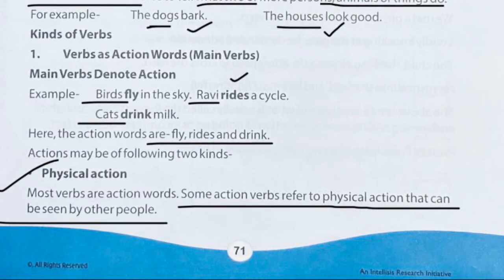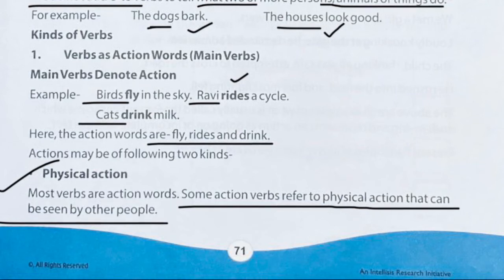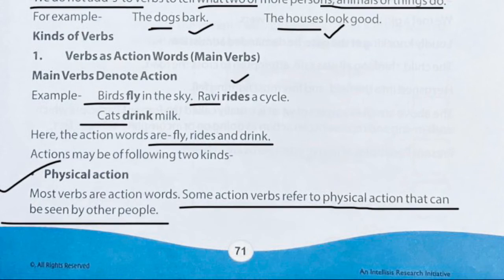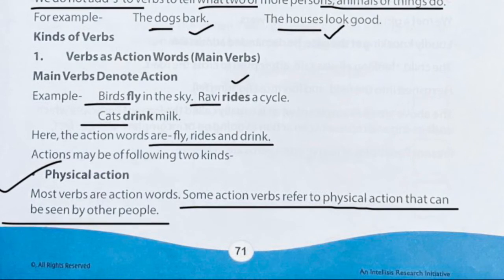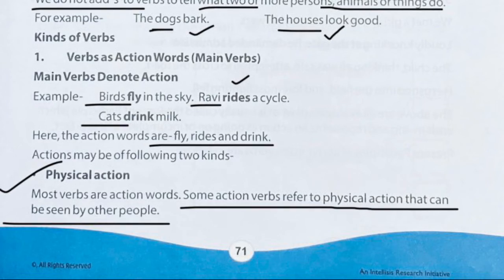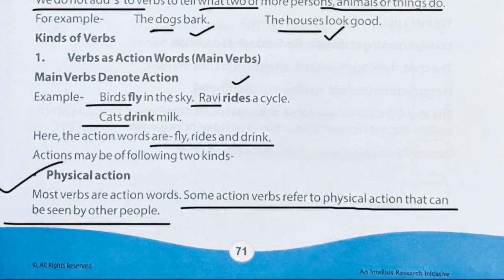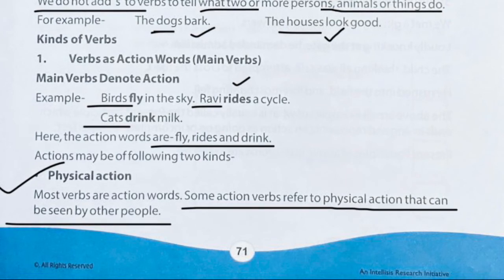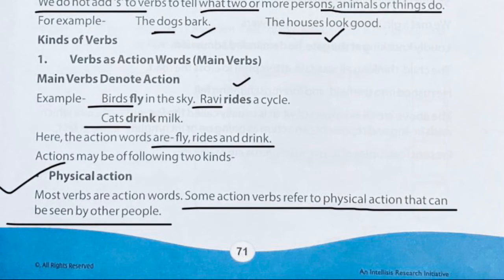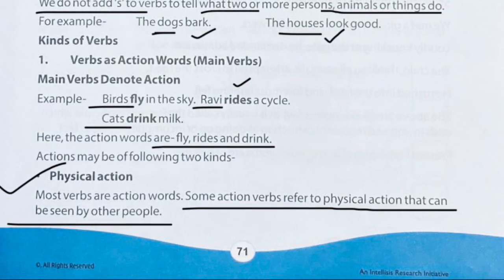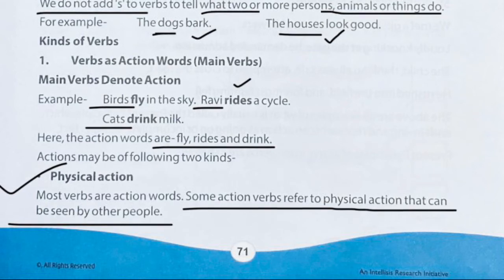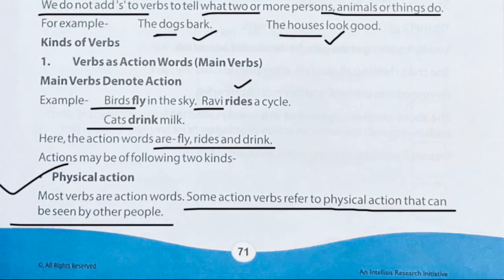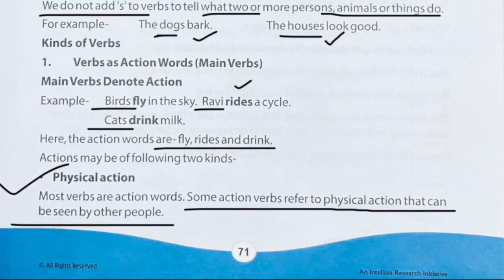Next, if we talk about kinds of verbs, there are two kinds: the verbs which denote physical action and mental action. For example, the birds fly in the sky, cats drink milk, or Ravi rides a cycle. Here, birds are plural, so we have not added s. Cats are plural, s is not added in drink also. Ravi is singular, s is added here: ride plus s. Please keep this in your mind. These all, fly, rides, and drink, are action words.